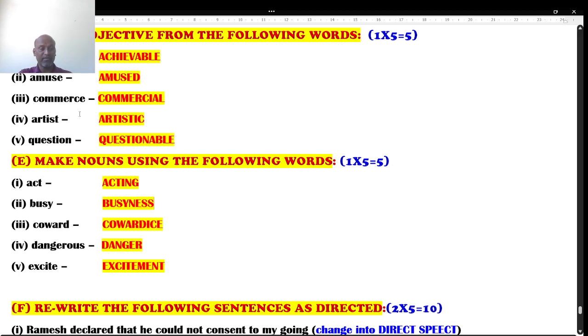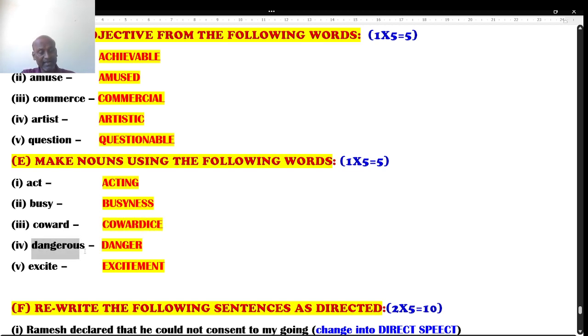So acting is a noun form. It is called zaran. Next one, busy is an adjective form. Busyness, it's not business. I said busyness is noun form. Next one, covered. Covered is again adjective form. Cowardice is what? Buzdili. This is buzdil, hedi. Buzdili, hedi tara. That is a noun form.